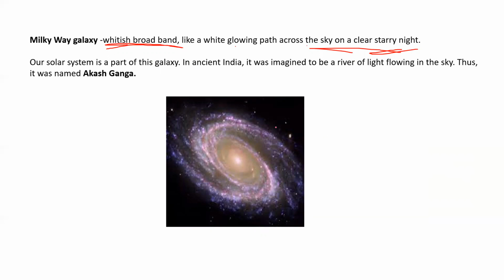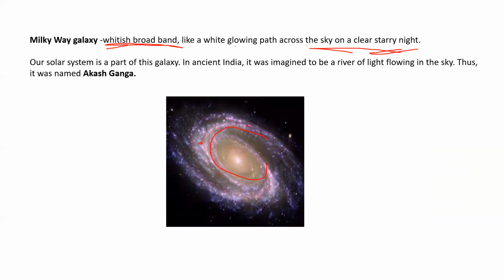So actually it is this kind of thing. All these are stars. These are very, very small stars. And you can say that our star is also located somewhere here, and around this planets are rotating.